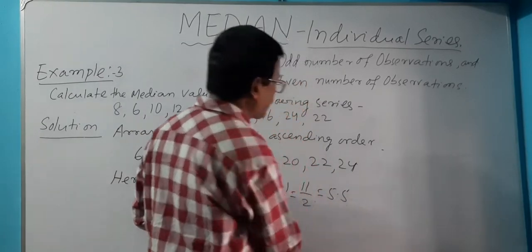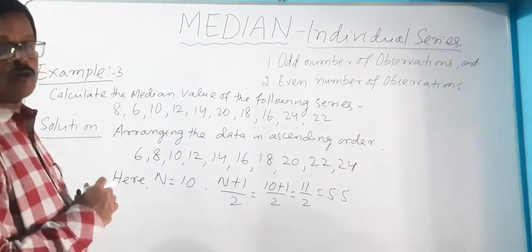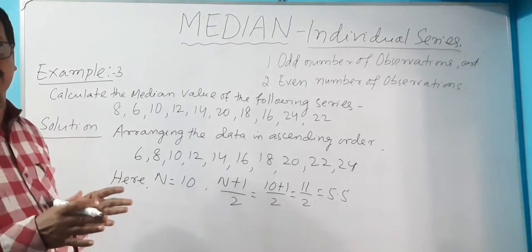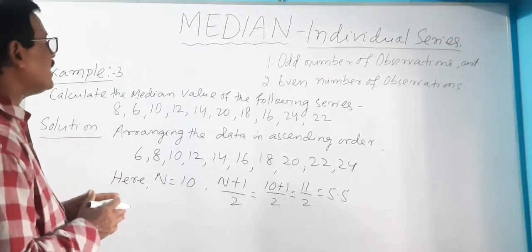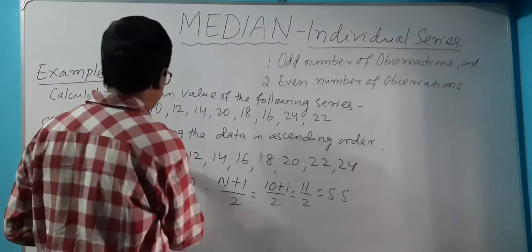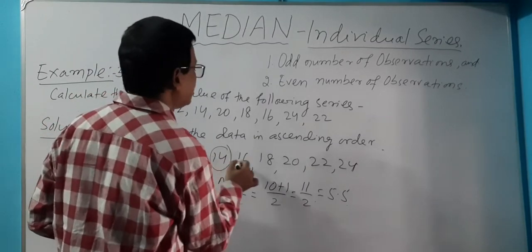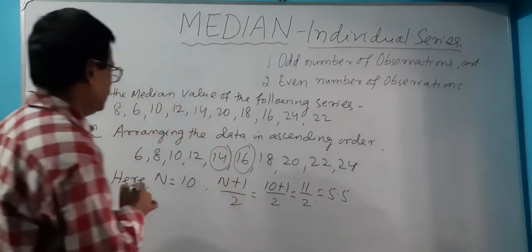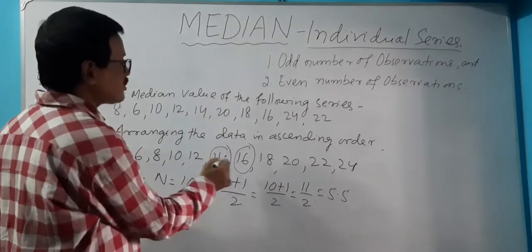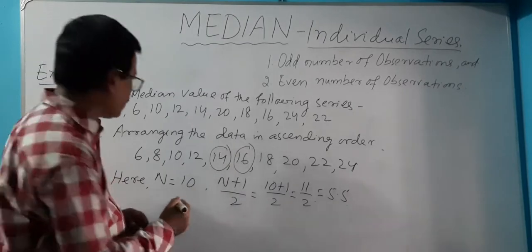So 5.5 means we have to find the average value of the fifth item and the sixth item. 1, 2, 3, 4, 5. This is your fifth item, and this is the sixth item. So 5.5 means they are the middlemost. We have to find the middlemost items; they are the fifth item and the sixth item here.